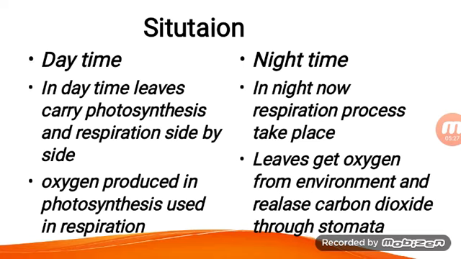Oxygen produced in photosynthesis is utilized in respiration. At night, the respiration process takes place, but photosynthesis does not, because sunlight is not present at that time. Leaves get oxygen from the environment and release carbon dioxide through the stomata.